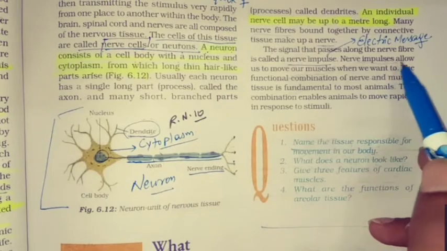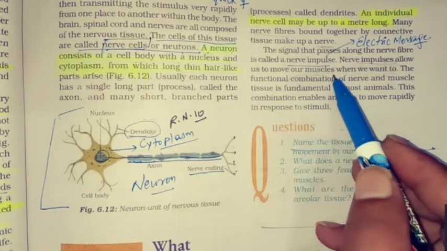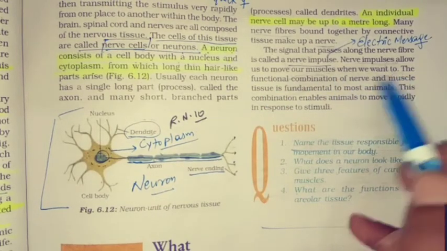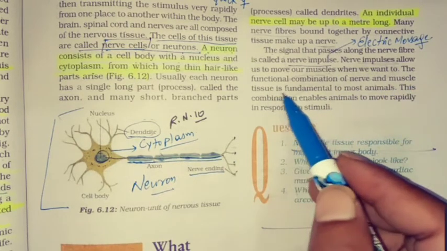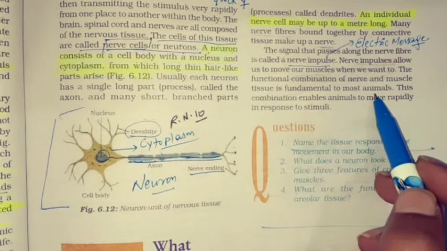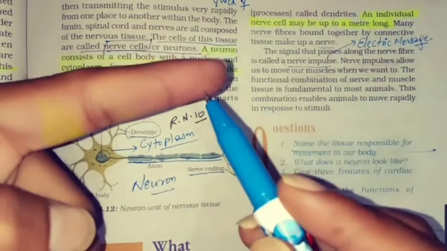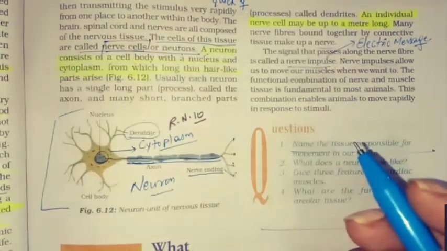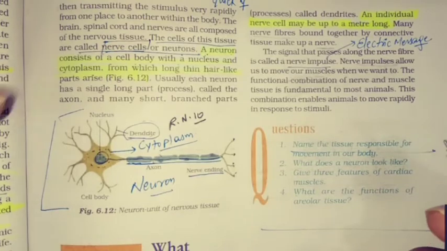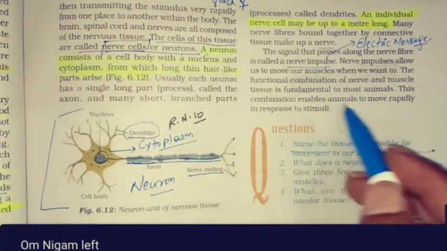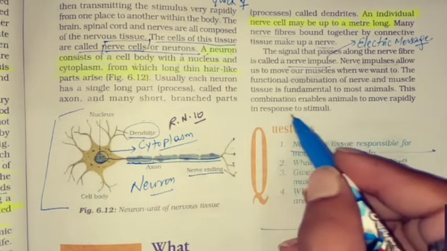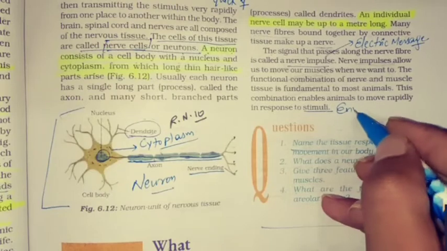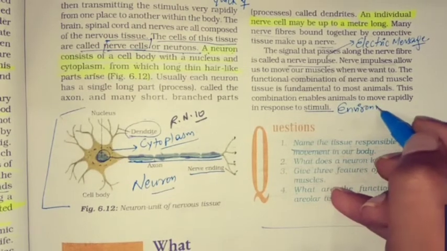Nerve impulses allow us to move our muscles when we want to. The functional combination of nerve and muscle tissue is fundamental to most animals. Correct. जैसे ही हमारे कोई यहाँ पे पिंच करेगा तो हम तुरंत अपना फिंगर वहां से रिमूव करेंगे. That is what? Response to stimulus. This combination enables animals to move rapidly in response to stimuli. Stimuli means the environment. This I told you already.